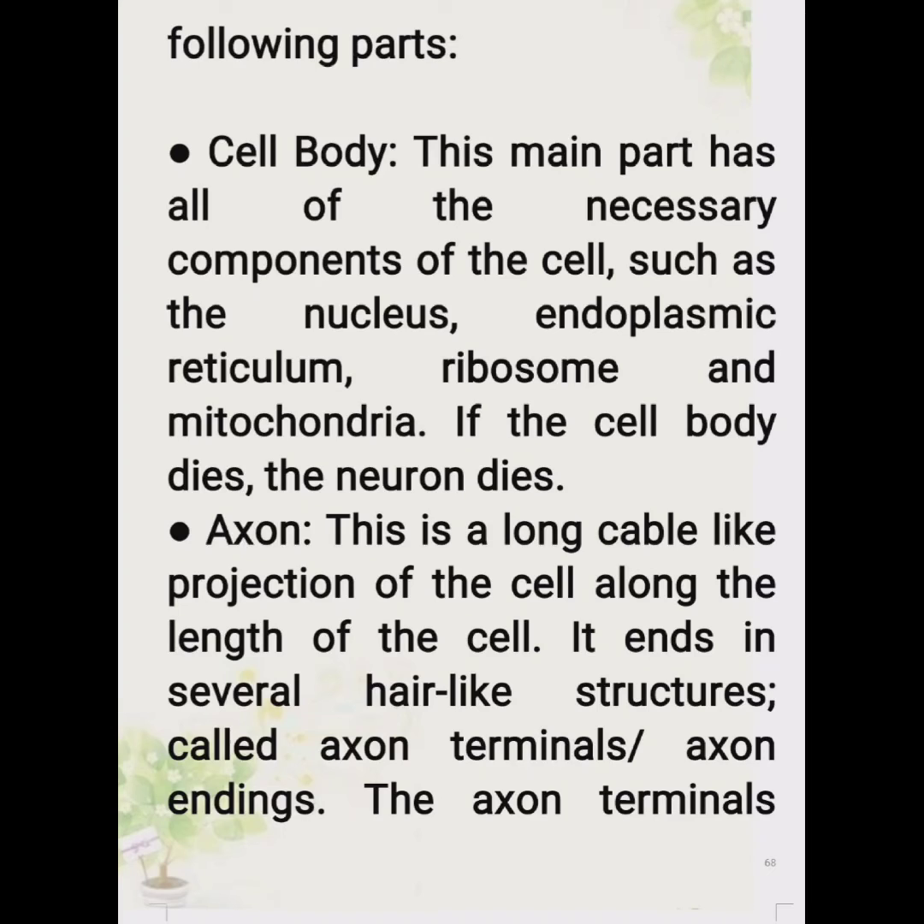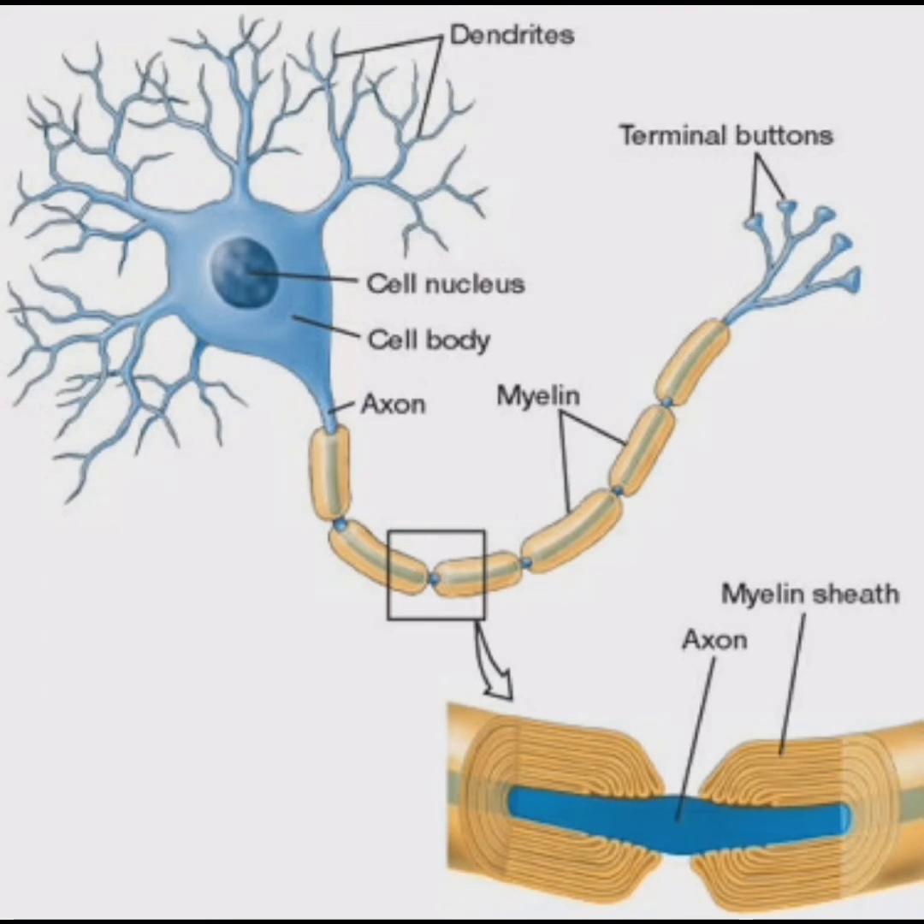The next is the axon. This is the tail of the neuron. It ends in several hair-like structures called axon terminals. These axon terminals relay the nerve impulse. The yellow part is called the myelin sheath. This is an insulating cover around the axon. The myelin sheath insulates the axon against nerve impulses from the surroundings.